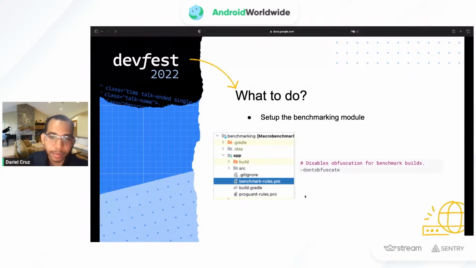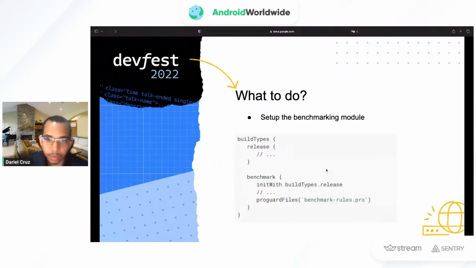So that's the first thing we want to do. We create a benchmark rules file, and we just write don't obfuscate there. Then we get this file into the benchmark flavor of the benchmark Gradle build, and we just use proguardFiles and specify the rule we just created. That's the first setup that we will have to do.